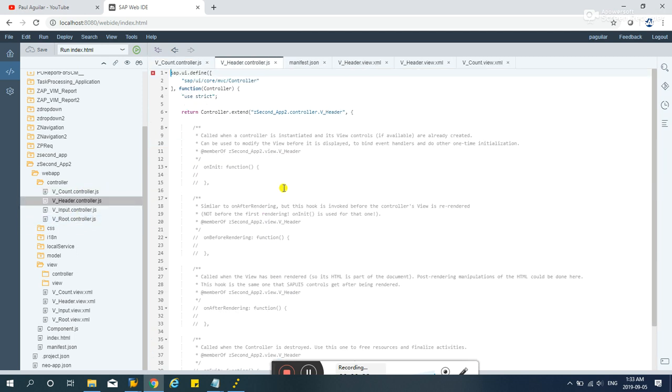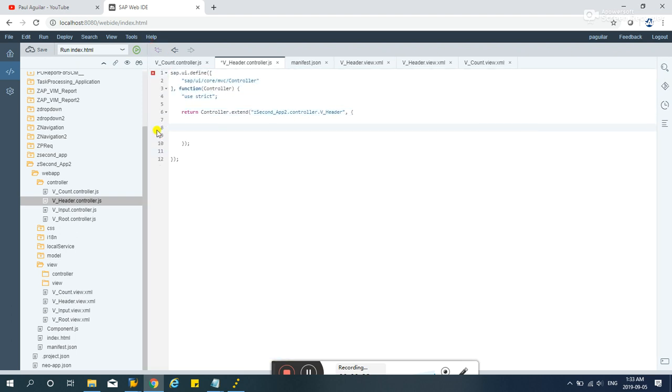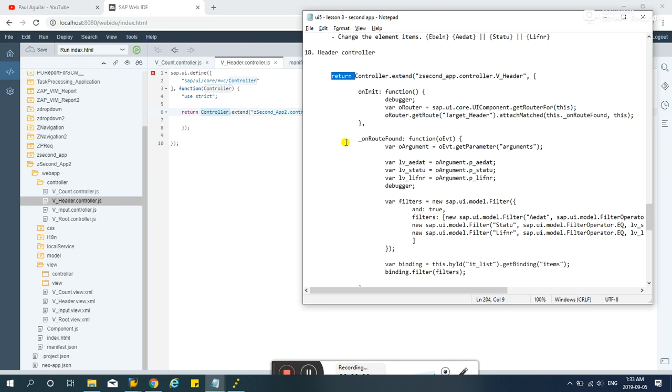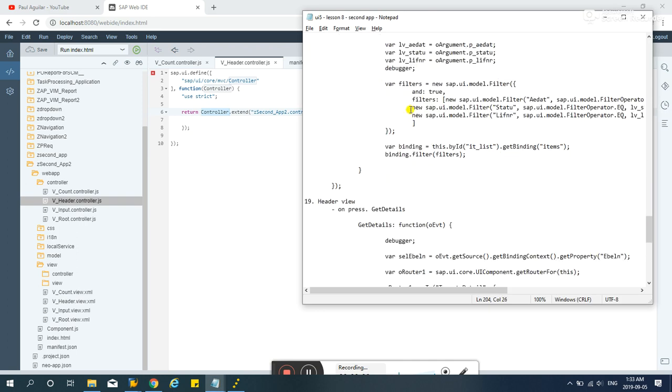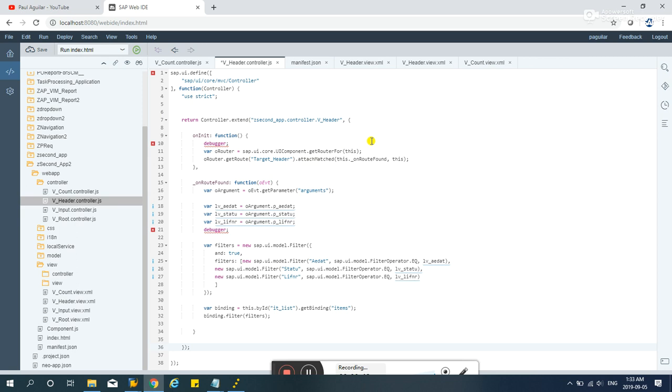Now where are we? Header controller. Okay, this guy. Okay, return controller dot extend. Okay, this guy here. Let's replace that code. This code, and save. So in here, the init function was activated, and this is standard target header, and on route found, which is this guy here, and we will be getting the arguments from the URL.